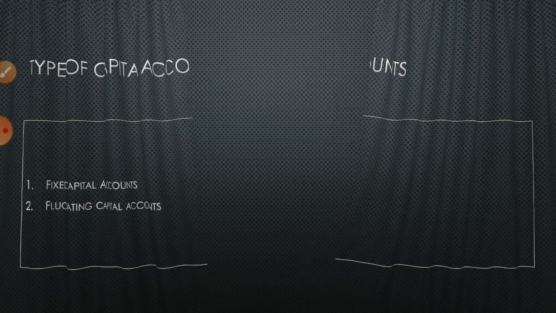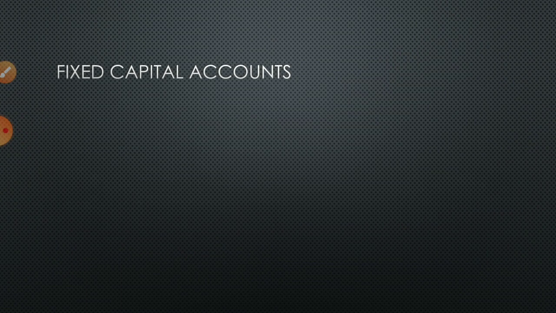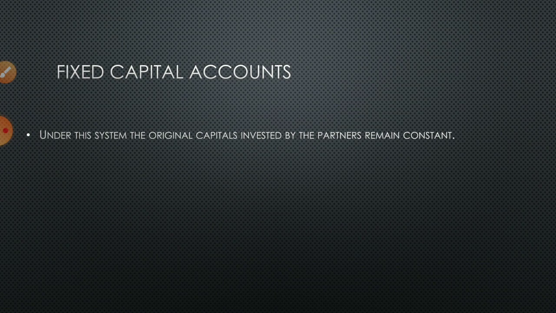So what is a fixed capital account? As the name indicates, only the capital will be there in this account. The capital account shows a permanent balance throughout the year, unless there is additional capital or permanent drawings.